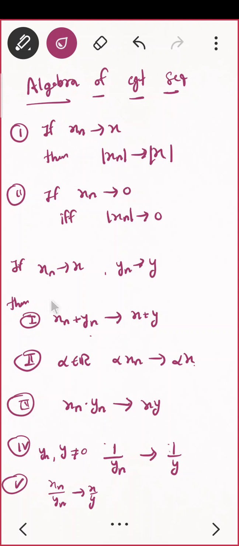So what is the strategy now? First of all, see, here you are given xn converges to x, here you are given yn converges to y. You want to prove this part converges to this part. That means what do you start with, what do you have to consider? You should consider mod of xn plus yn minus x plus y.